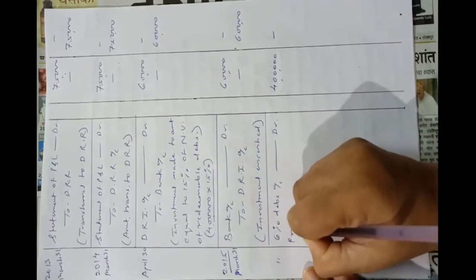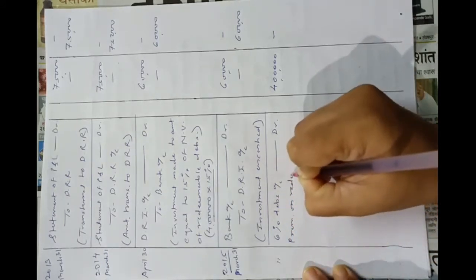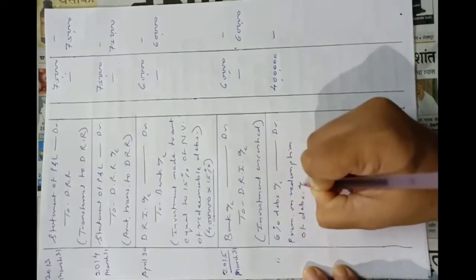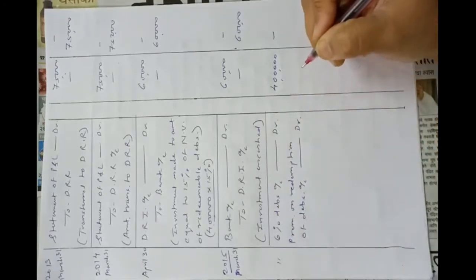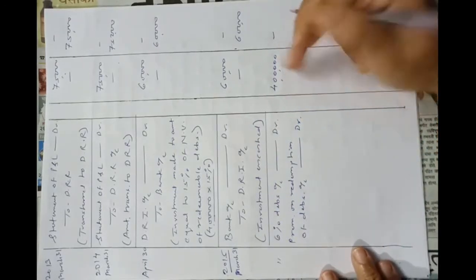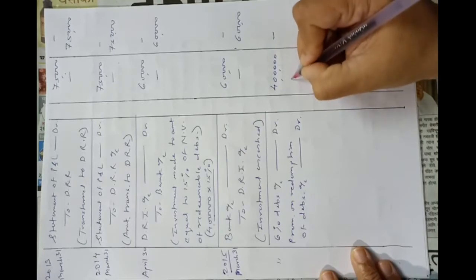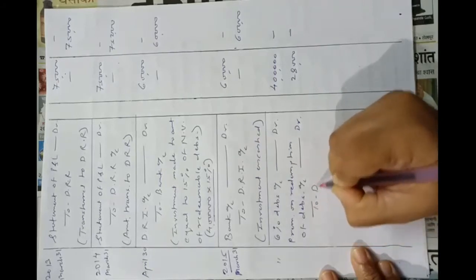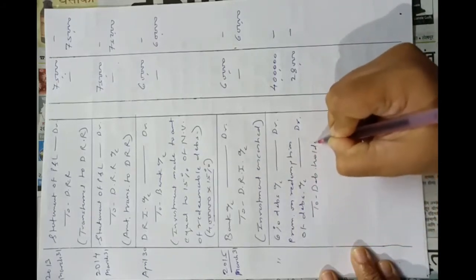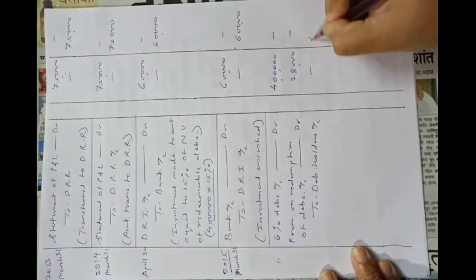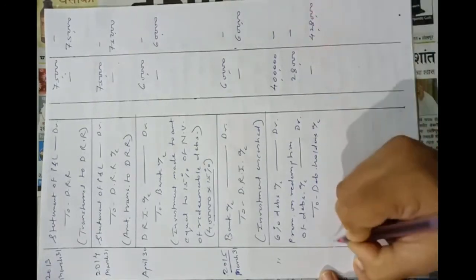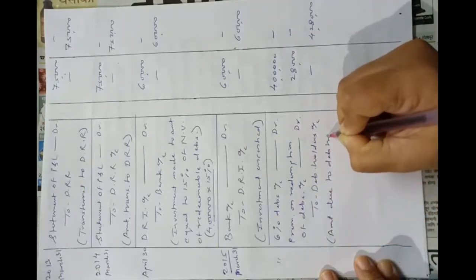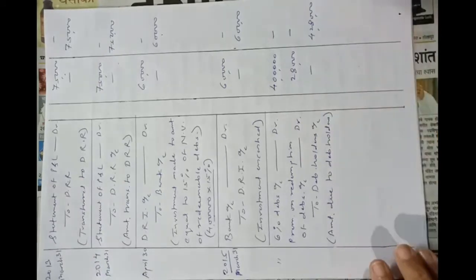So premium on redemption account debit 7% of 4 lakhs, that is rupees 28,000, to debenture holders account 4 lakhs 28,000. Amount due to debenture holders.